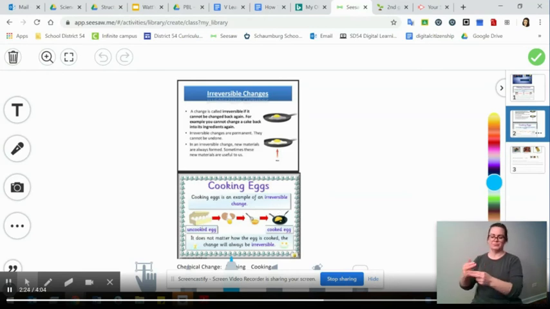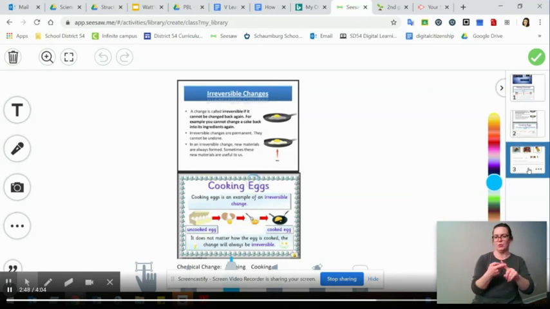So this cannot be turned back to its original state. So it's irreversible. So some changes that are irreversible would be cooking and burning. Like if you burn firewood, you can't change the burnt wood back to its original state.